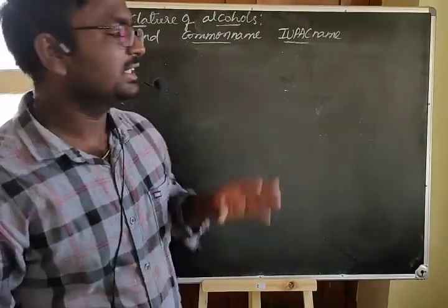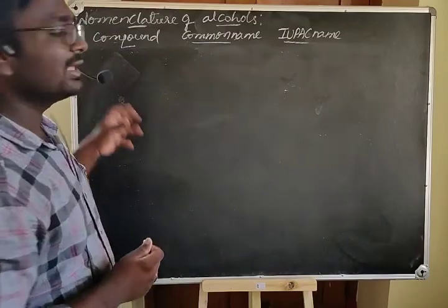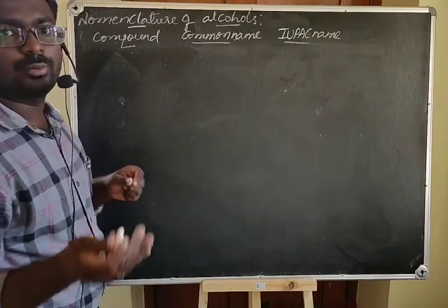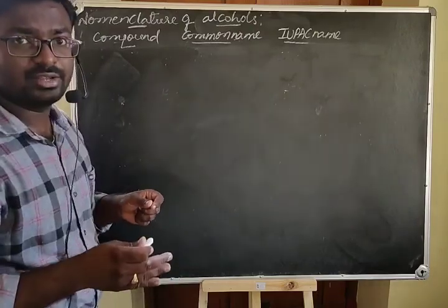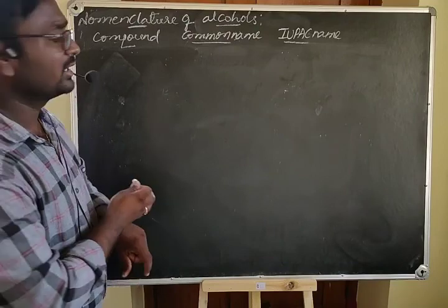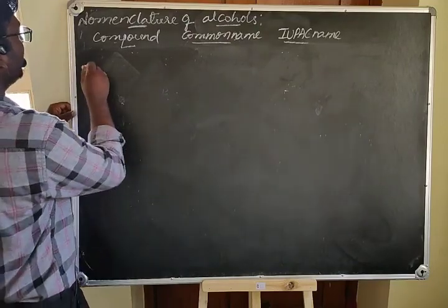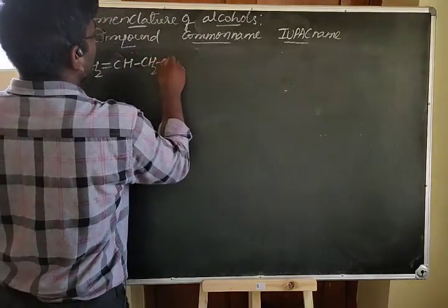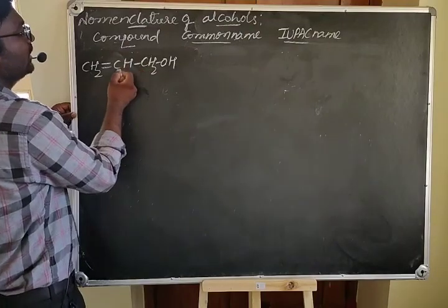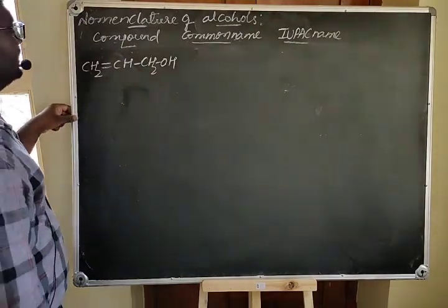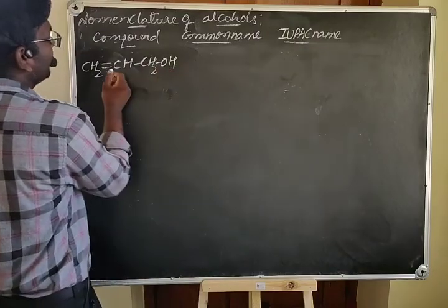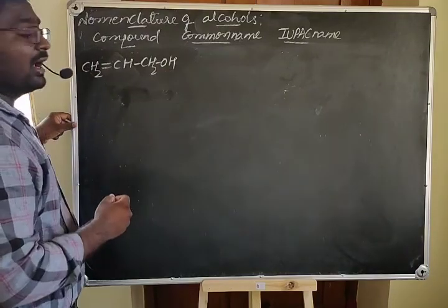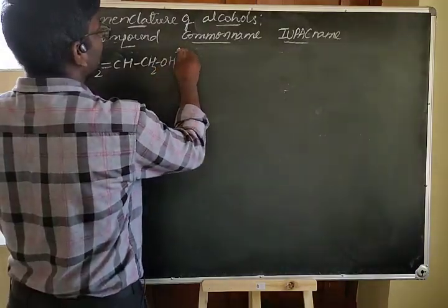Now let us discuss the nomenclature of some allylic alcohols. You know that in allylic alcohols, the OH group is present on the sp3 hybridized carbon, which is next to the sp2 carbon containing C double bond C. For that let's take CH2=CH-CH2OH. Here we have the sp3 carbon next to the sp2 carbon. In this case there are two functional groups, one is the double bond and the other one is OH, and here the major functional group is OH.